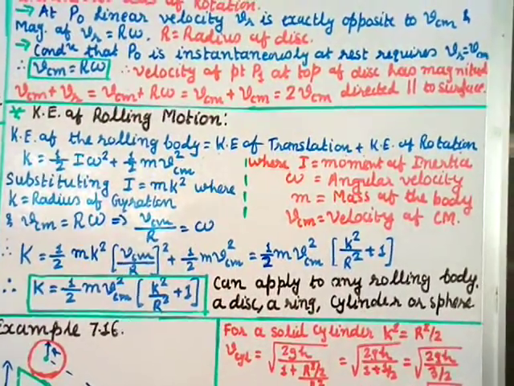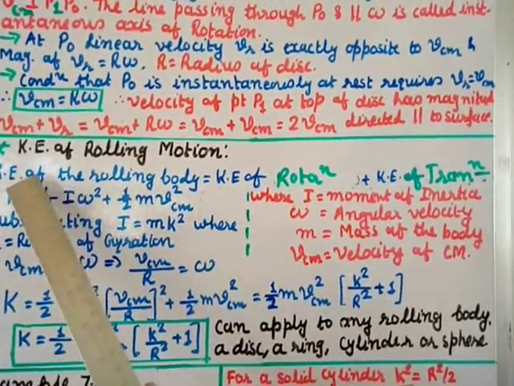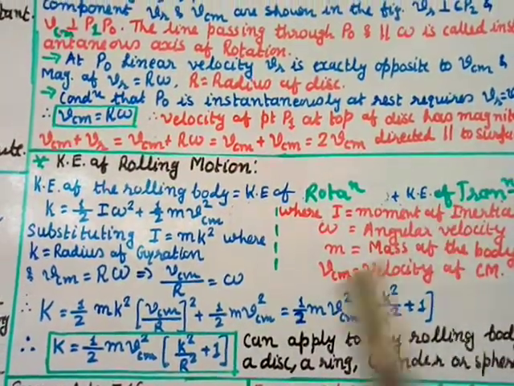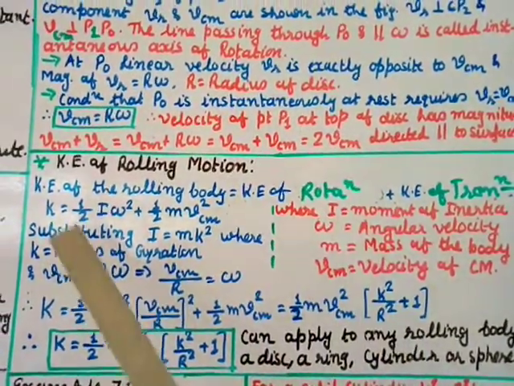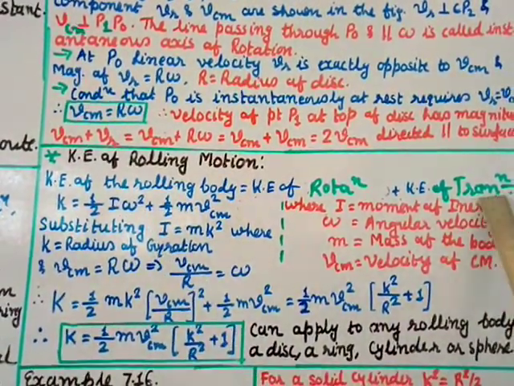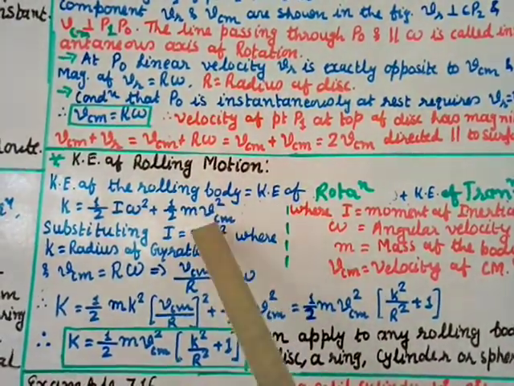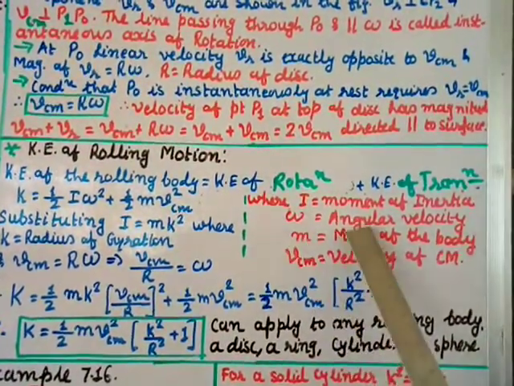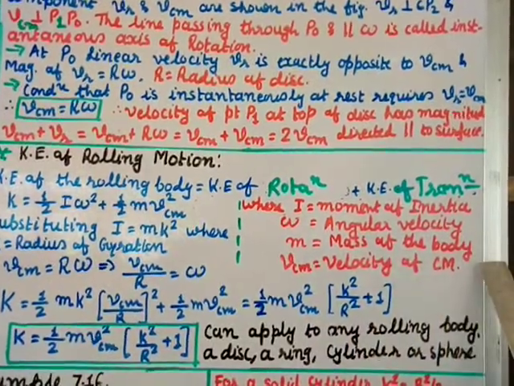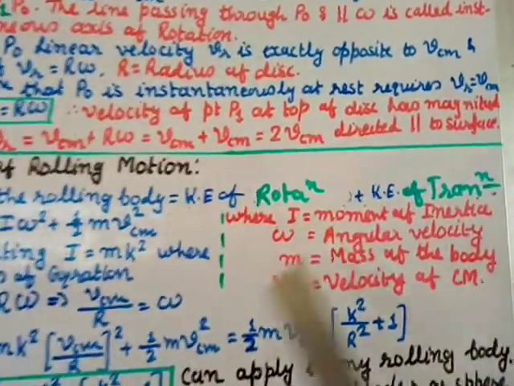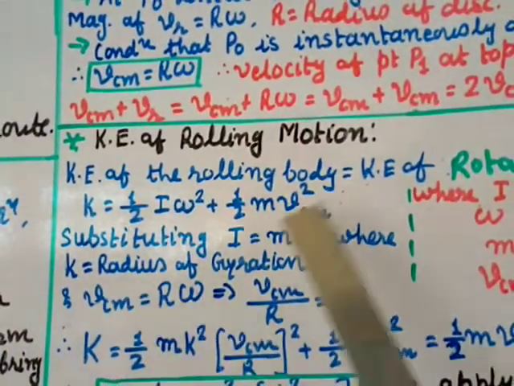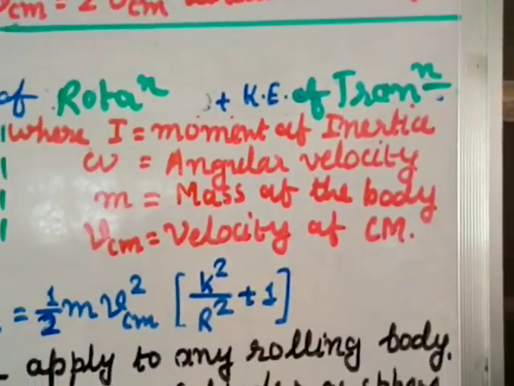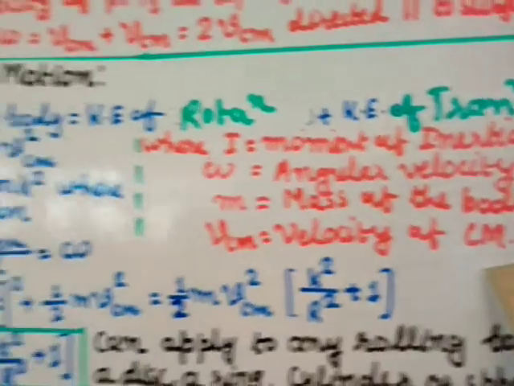Let us interchange. So kinetic energy of rolling body equals kinetic energy of rotational motion plus kinetic energy of translational motion. For rotational motion, the formula is 1 by 2 I omega square, plus for translation, half m v square, so here for center of mass, half m VCM square, right? Where I is the moment of inertia, omega is the angular velocity, m is the mass of the body, and VCM is the velocity of center of mass.